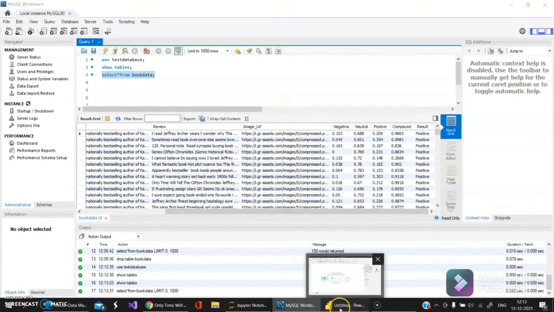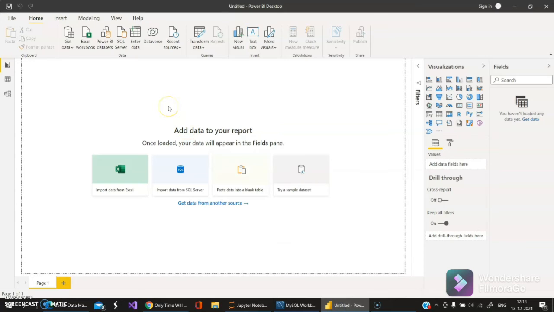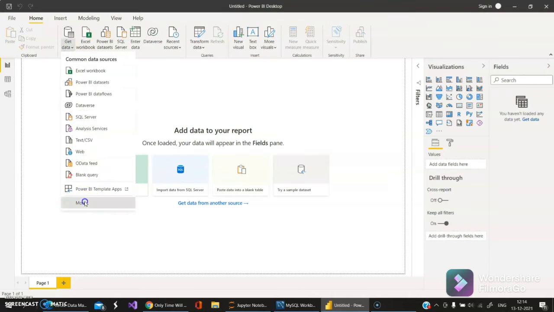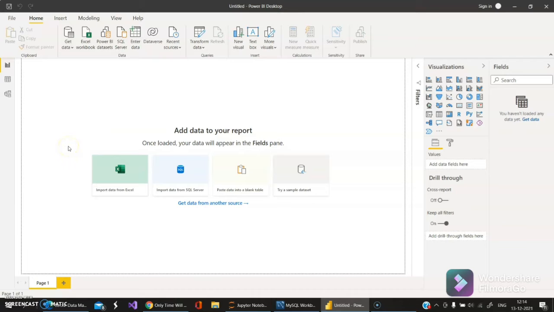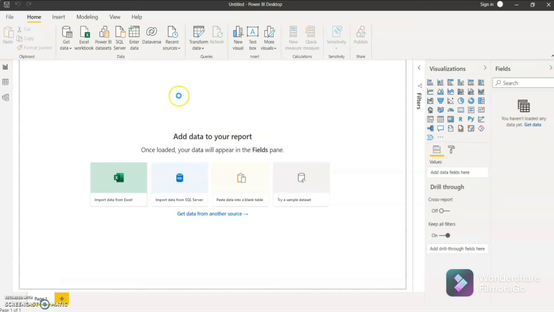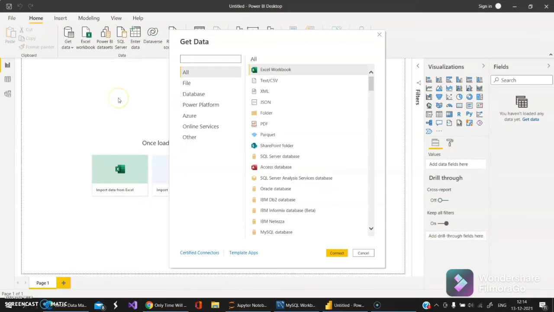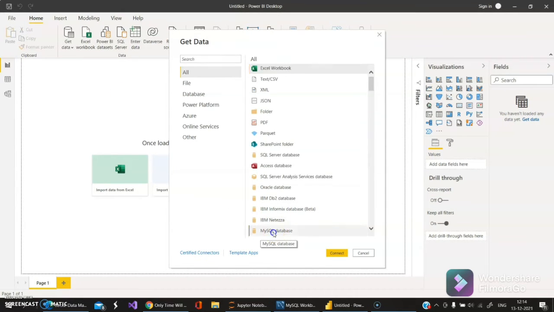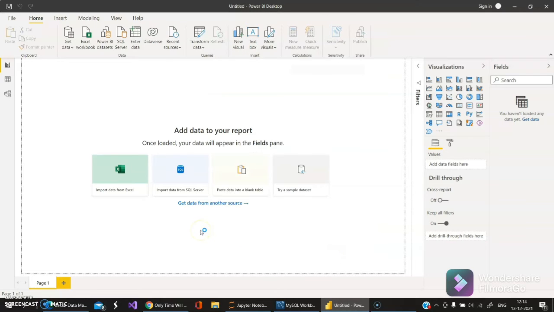For visualization, we use Power BI. So the first thing is to import the data from the database. For that, I use this MySQL. Right now, I don't have any data here in Power BI, so I'm gonna connect this with the MySQL database. So this is how I can connect.